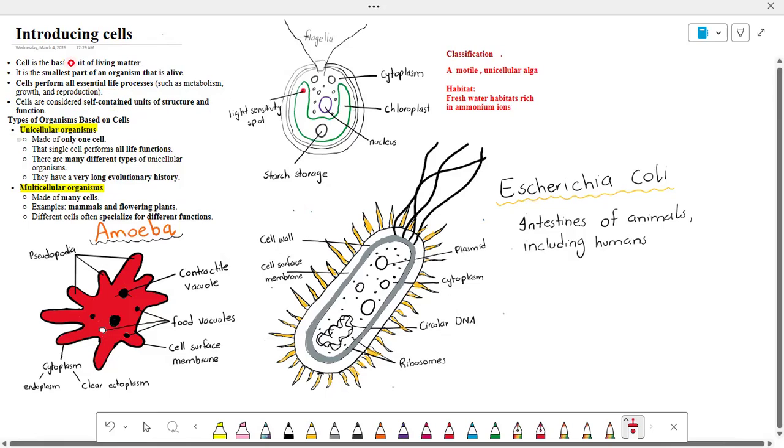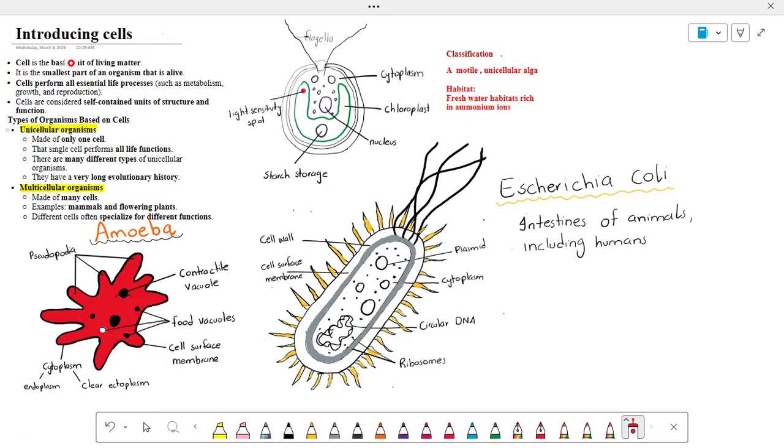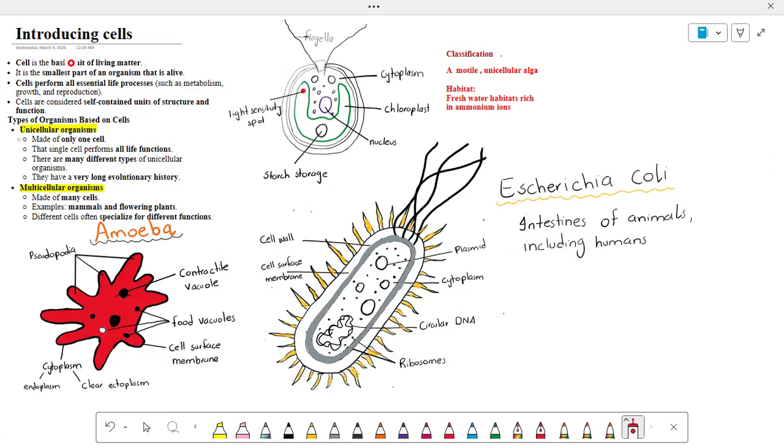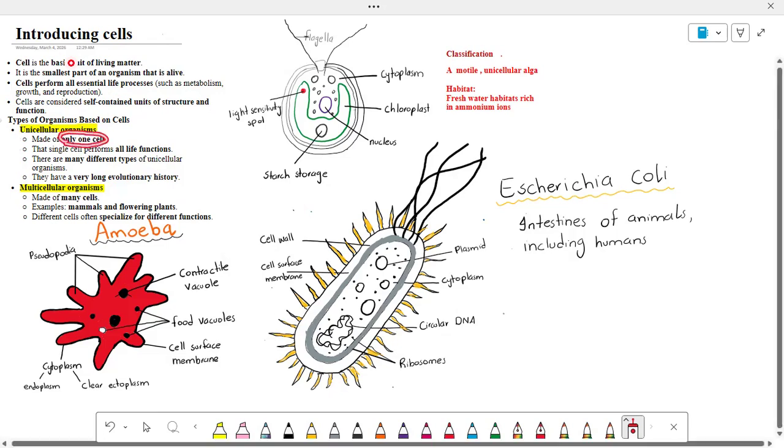So move ahead. We can classify organisms based on cells. Living organisms can be divided into two main groups depending on how many cells they contain. First is unicellular organism, and the second one is multicellular organism. First we have unicellular organisms. These organisms are made up of only one cell, only a single cell.